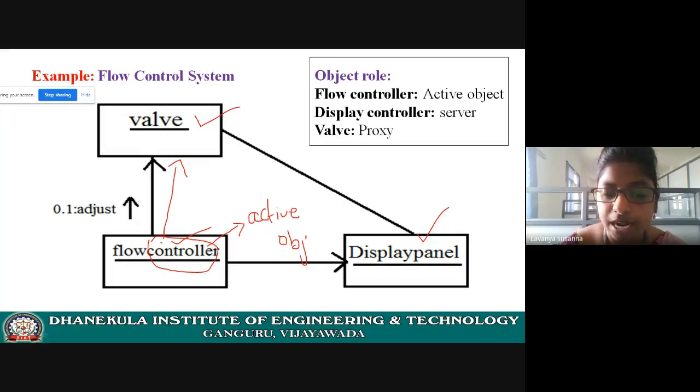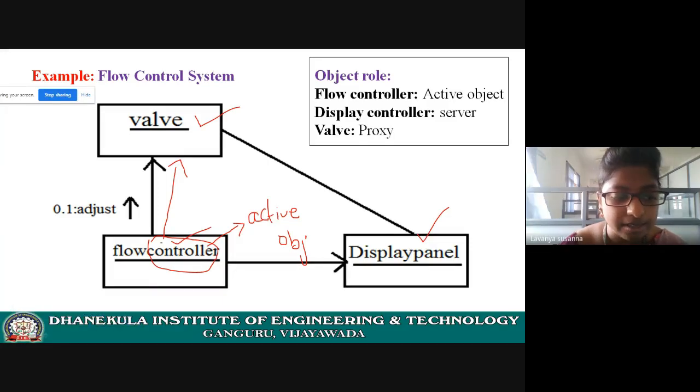An active object or controller means this object asks services from other objects, but no object asks its services. See here, for flow control, no other object is asking services of flow control. Remember this: an object playing the role of controller is asking services from other objects, but no other objects are asking the controller object's services. This is called active object or controller role.